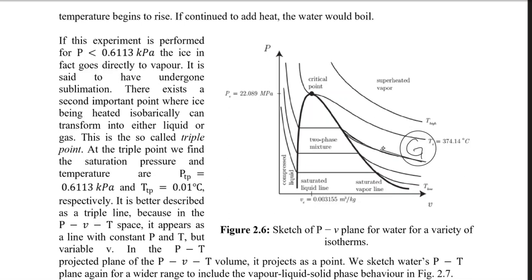The gas will try to decrease its volume until it reaches the saturation point. Once it reaches the saturation point, the condensation would start. Once the condensation is starting, the temperature would remain constant, and also the pressure remains constant. As I said, it is at the constant temperature line.